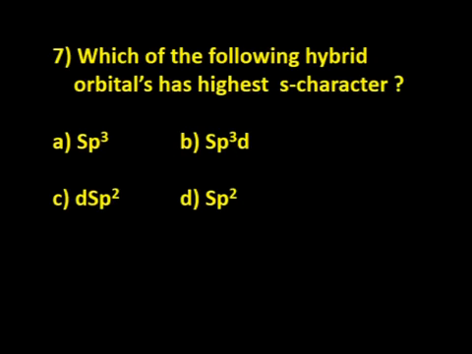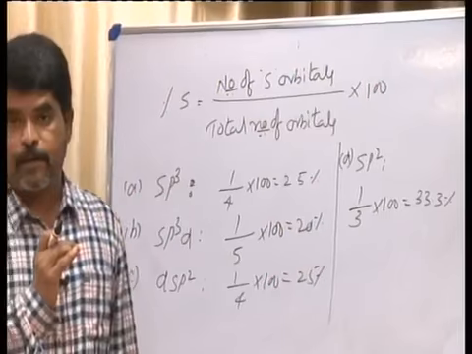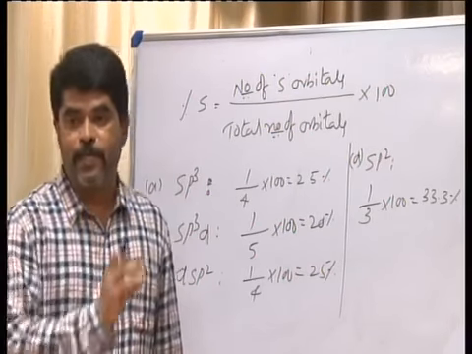That is sp2d has the higher percentage of S character. One more thing, remember, increase in percentage of S character decreases electronegativity.